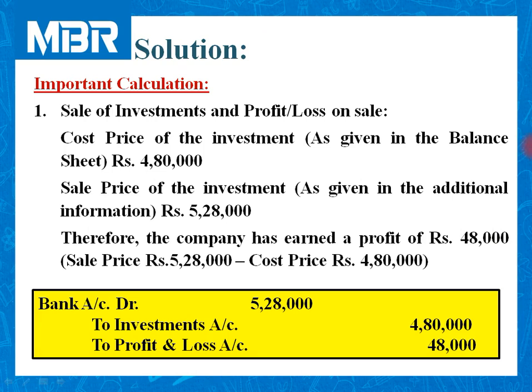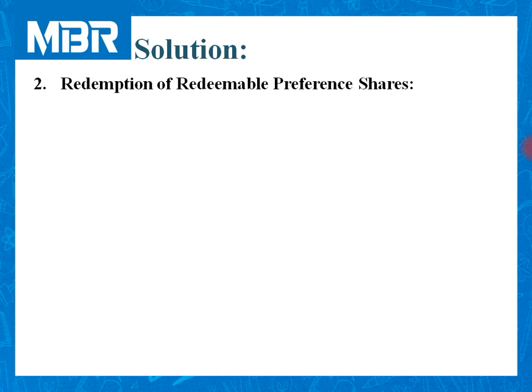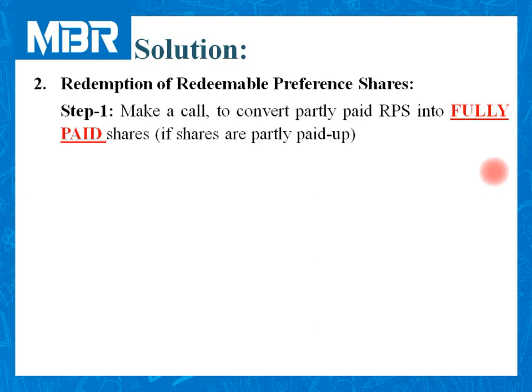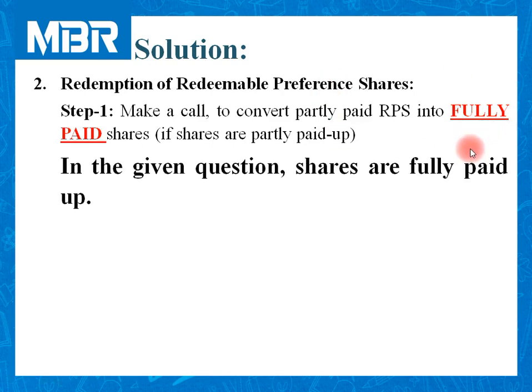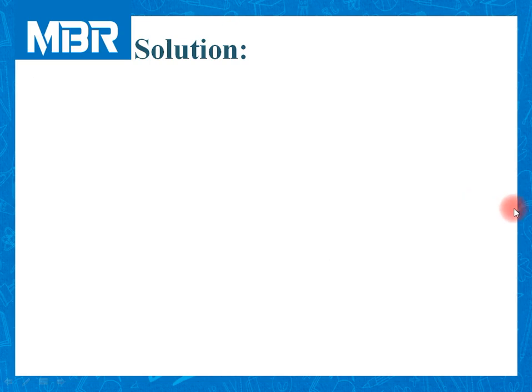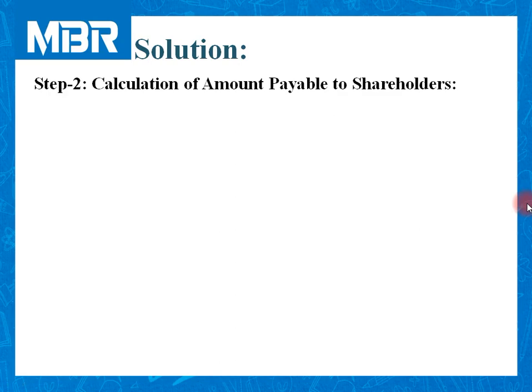As we have finished this transaction, let us enter into the procedure of RPS redemption. As we all know, the first step of redemption process is to make a final call to convert partly paid shares into fully paid up. But in this question, shares are given as fully paid. So we need not follow step number 1. So directly switch over to step number 2.